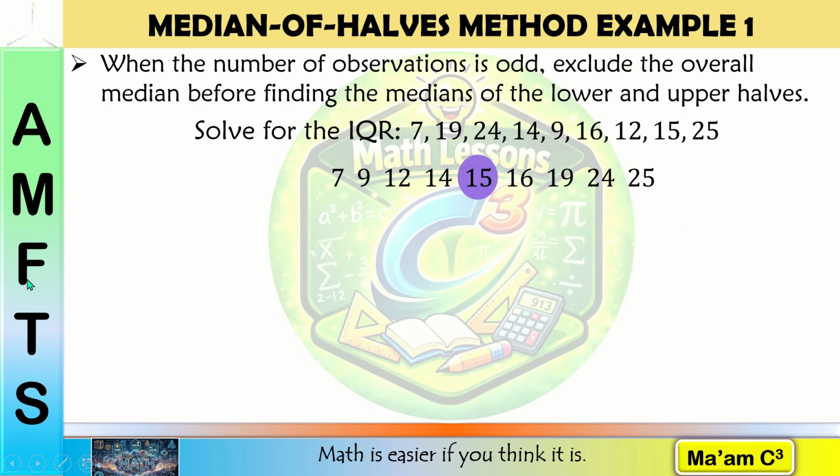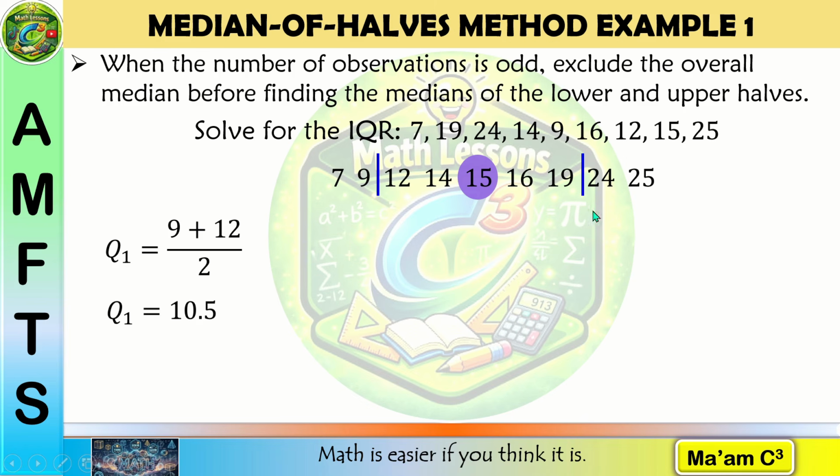Next, we have to determine the first quartile. Since there are 4 values here, the first quartile is exactly at the middle of 9 and 12. Another 4 values at the right of the median, exactly at the middle of 19 and 24. So let us solve for our first quartile. That would be the sum of 9 and 12 divided by 2. 9 plus 12 divided by 2 is 10.5. Next step, let us solve for our third quartile. That would be the sum of 19 and 24 divided by 2. 19 plus 24 divided by 2 is 21.5.